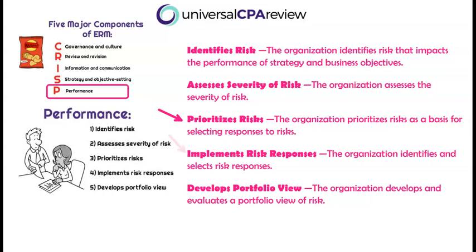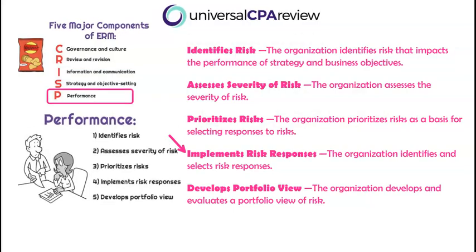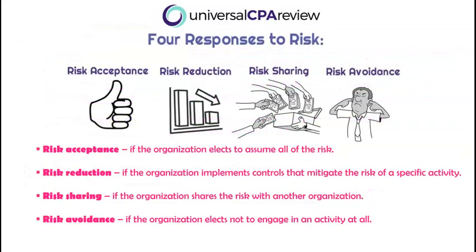So now we have to respond to that risk. We're going to implement risk responses, which will ultimately be identified and selected from various options. Once we have identified a risk, the four options that management will have are to choose either to accept the risk, reduce the risk, share the risk, or avoid it altogether. Risk acceptance is if the organization elects to assume all of the risk that has been identified. Risk reduction is if the organization has implemented controls that mitigate the risk of a specific activity.